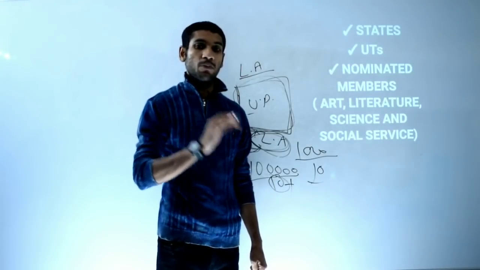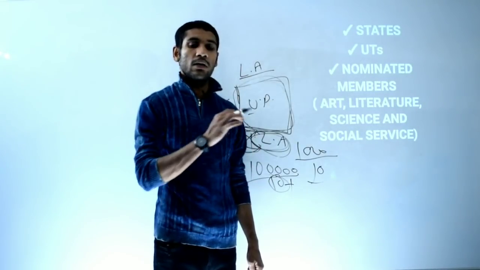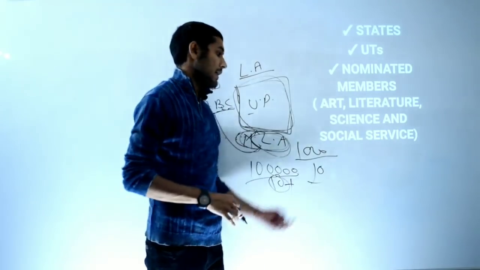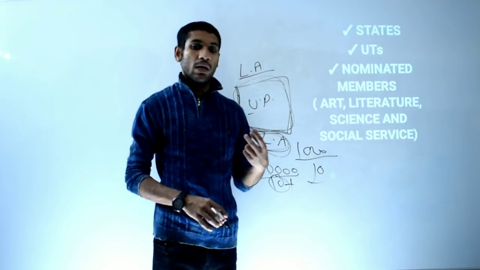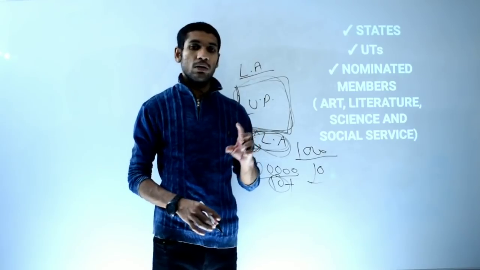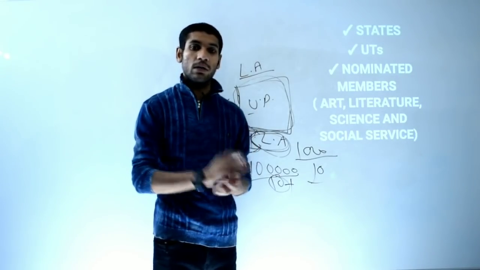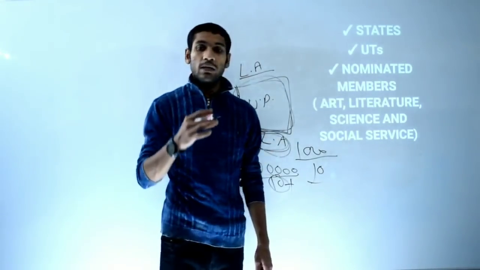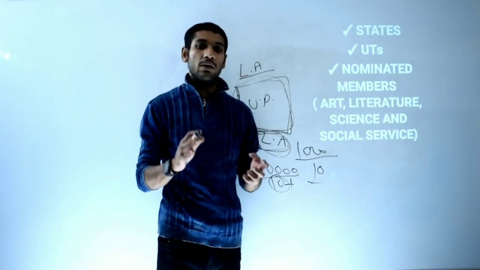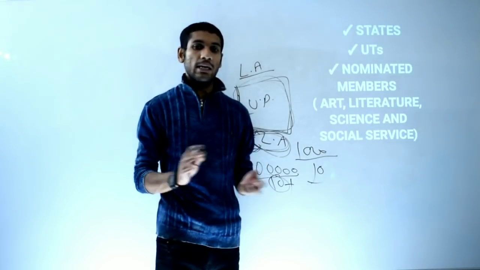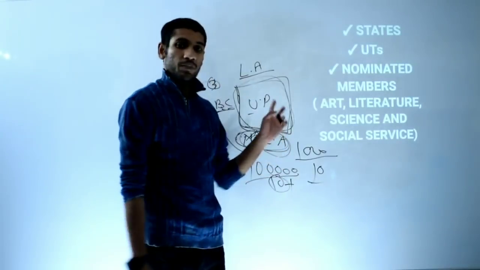Why not others? Not because they do not have a legislative assembly, but because they have very small populations. That is why it is not done.